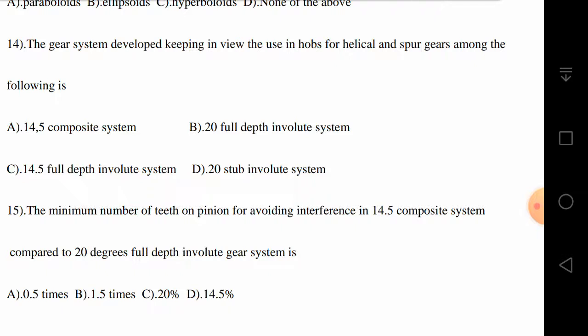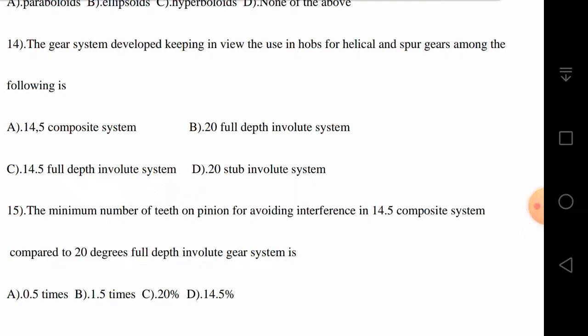So he is asking what is the gear system developed keeping in view the hobs which are used for the manufacturing of gears for helical and spur gears among the following? Is it the 14.5 composite system, or 20 degrees full depth involute system, or 14.5 full depth involute system, or 20 degrees stub involute system? You can easily see that the options are very confusing.